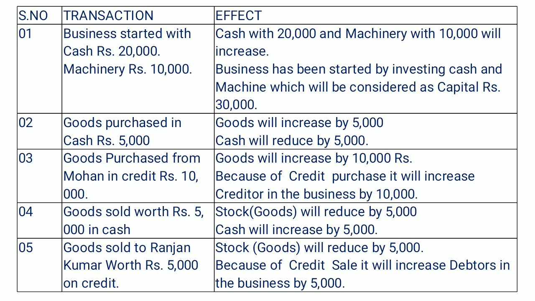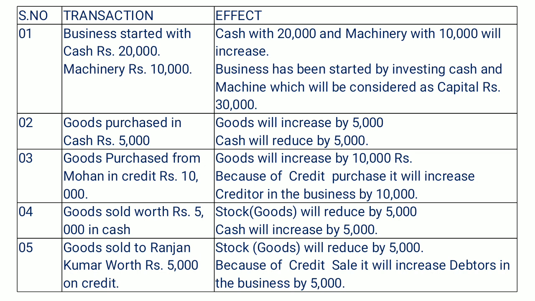But at the same time creditors, because suppliers from whom we purchase on credit are called our creditors, are also going to increase, because we have to pay the creditors later, so that amount will also increase. So stock will increase by 10,000. At the same time, because of the credit purchase, our creditors will increase in the business by 10,000.